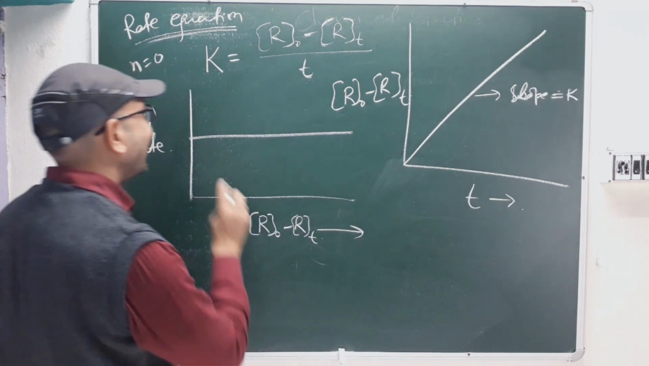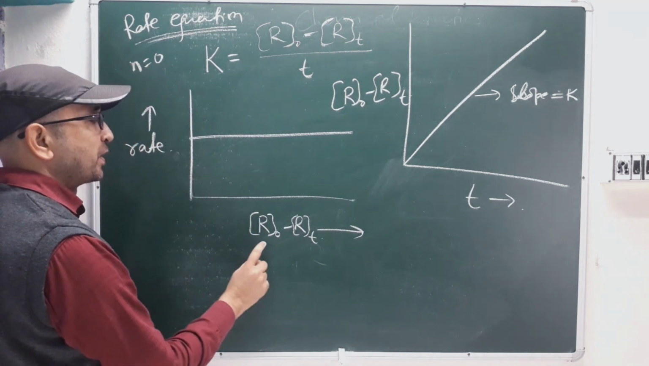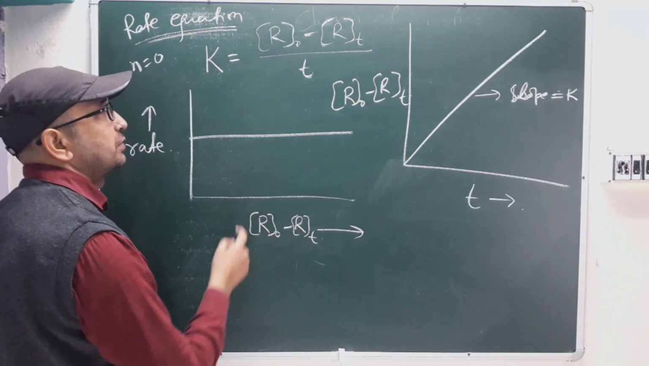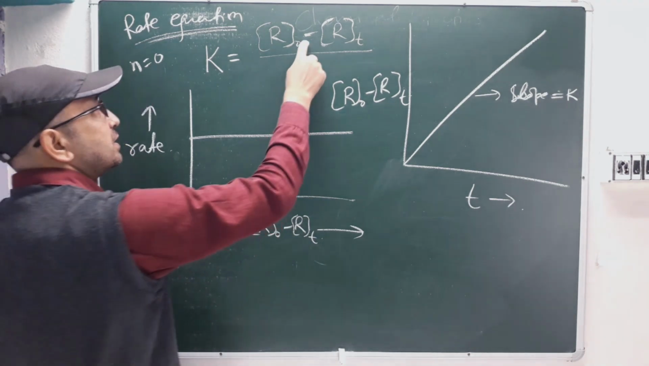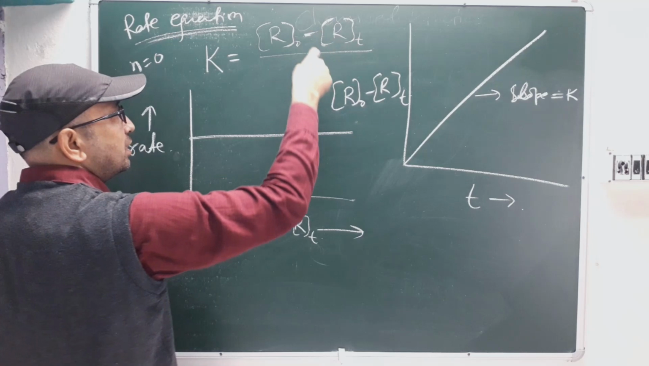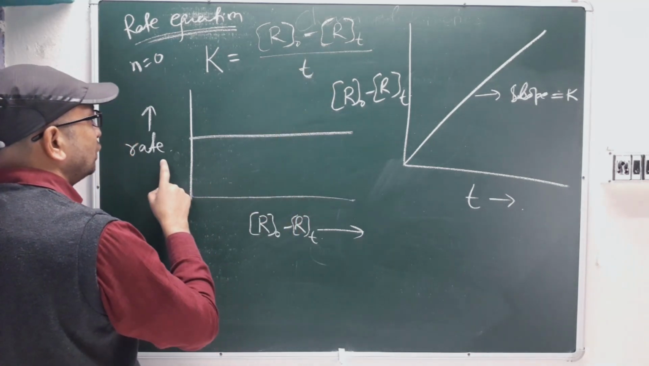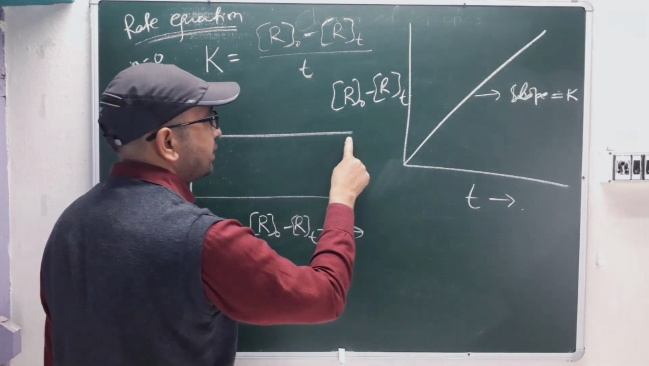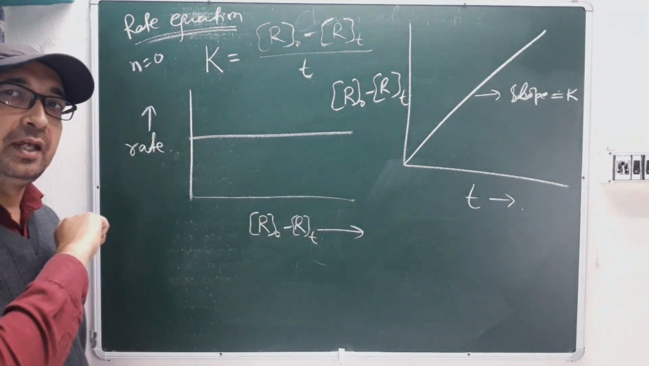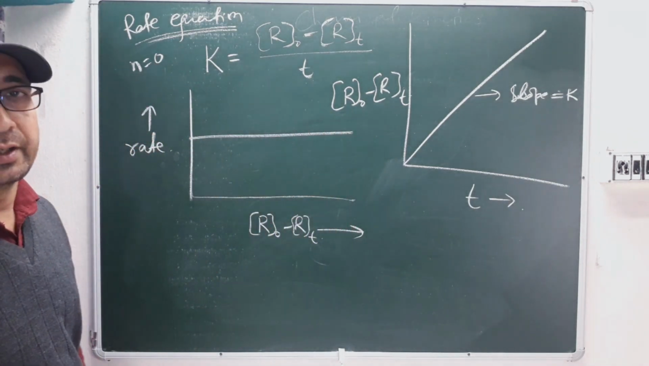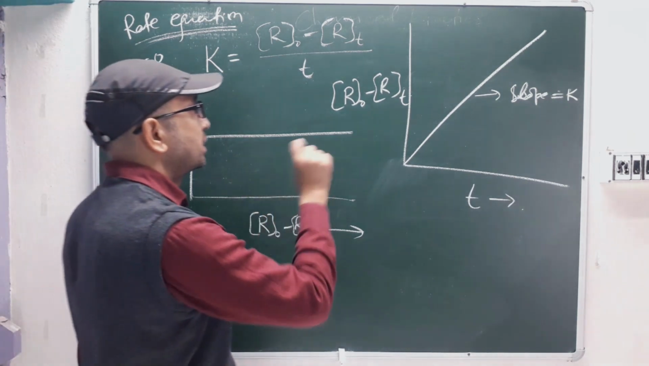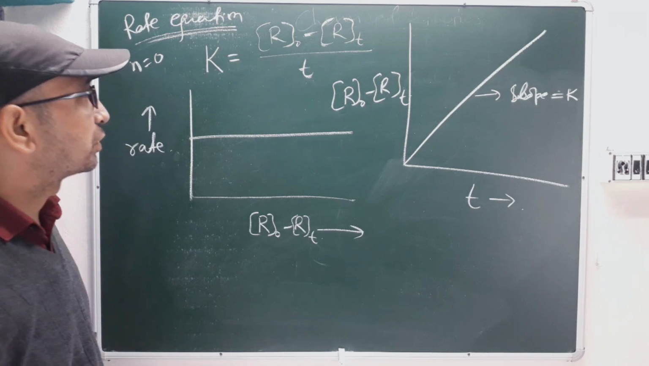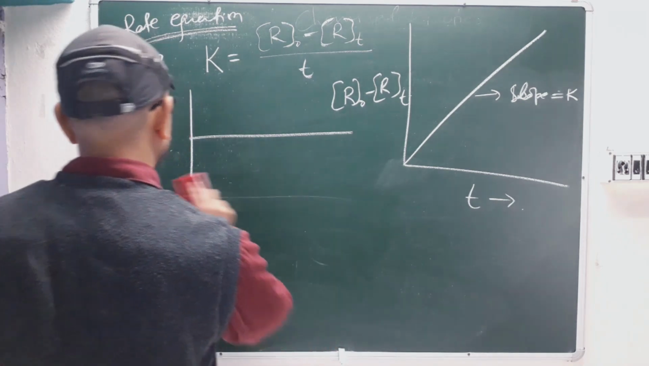Because rate is not changing, correct? Whatever the concentration is there, that concentration is fixed. It is not getting changed. See, whatever the concentration you are getting, that is divided by time. So rate upon concentration, if you are having a graph, it will be constant, because rate is not going to change. It is the same rate, it will complete your entire reaction. So these two graphs will describe your 0th order reaction.